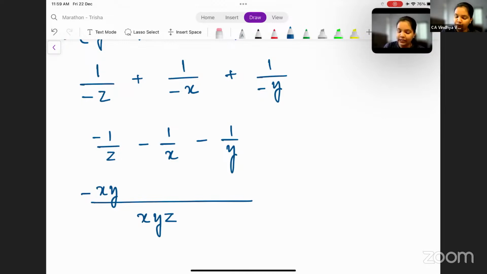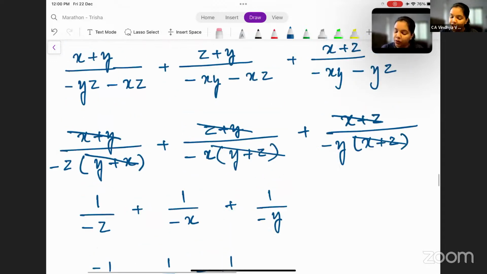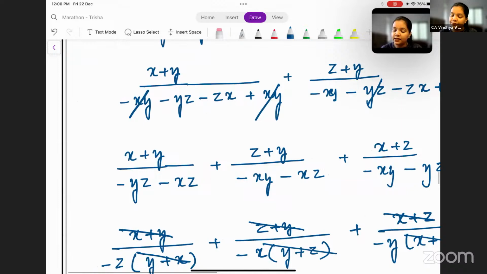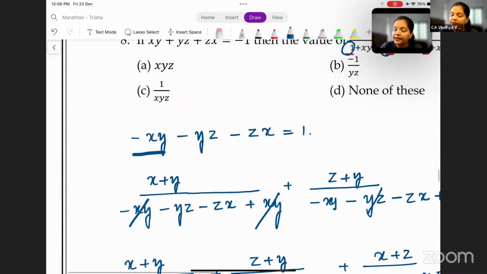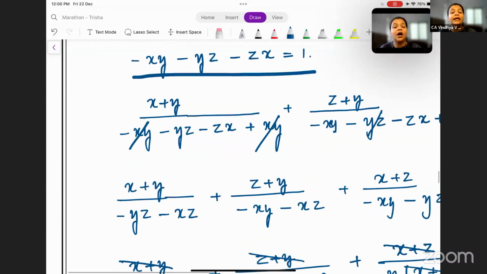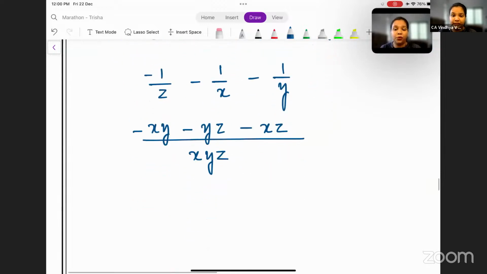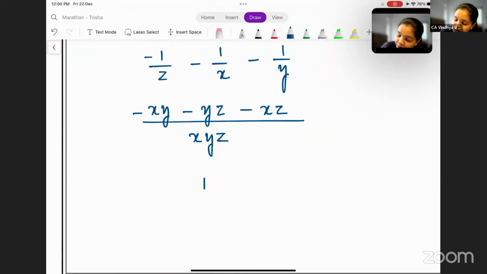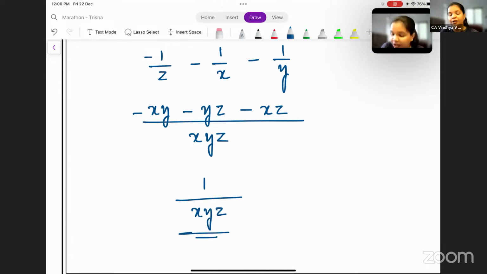The second term, numerator needs to be multiplied with y and z. So minus yz. And the third term, numerator needs to be multiplied with x and z, so minus xz. Now if you observe what is given in the question, it is, see here, minus xy minus yz minus zx, which is nothing but 1. So answer is 1 divided by x into y into z.